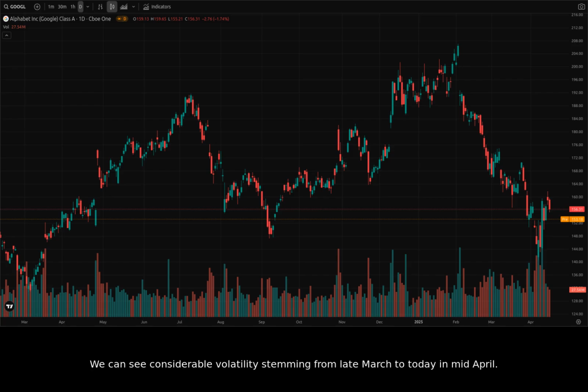We can see considerable volatility stemming from late March to today in mid-April. Keep an eye on the support level around $140. If this level breaks, we could see further downside risk. A resistance level to watch is the recent high around $161. A break above this could signal bullish momentum.